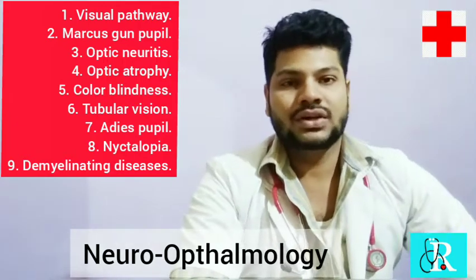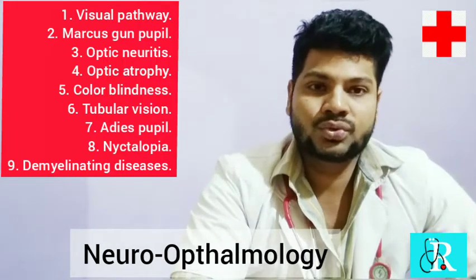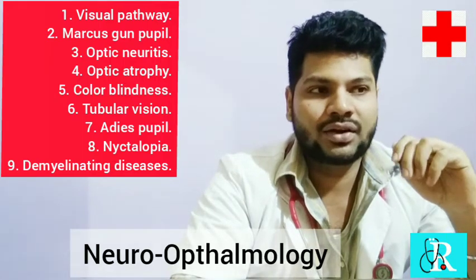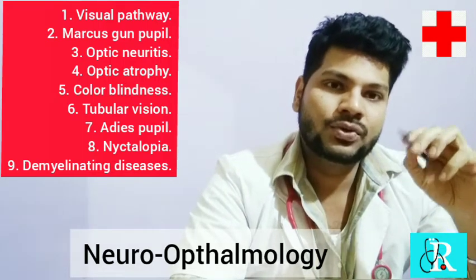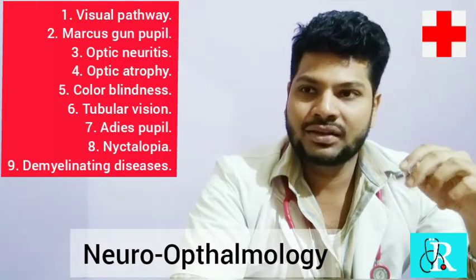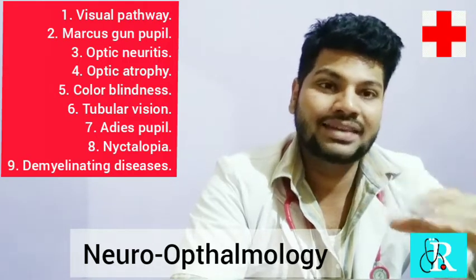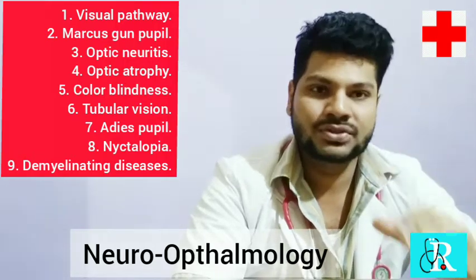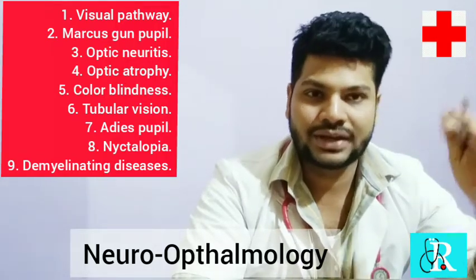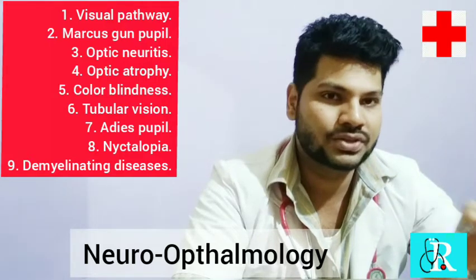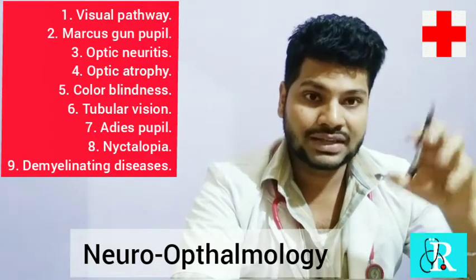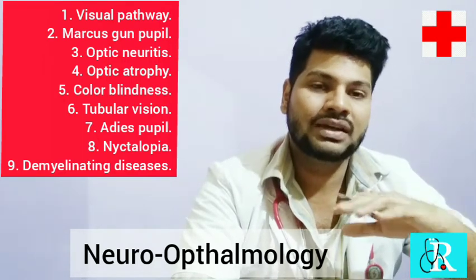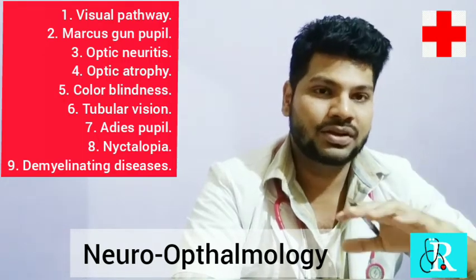Next comes, what is nyctalopia? Nyctalopia refers to an ophthalmic condition wherein you cannot see in dim light. You cannot see in dim light, and the night vision is not there. Nyctalopia is also called night blindness. Usually a normal person cannot see at night if it is entirely dark, but in dim light at least he can perceive some things, so we can sense some things through our eyes. But in night blindness or nyctalopia, the person goes completely blind during the night time. In dim light he cannot see.